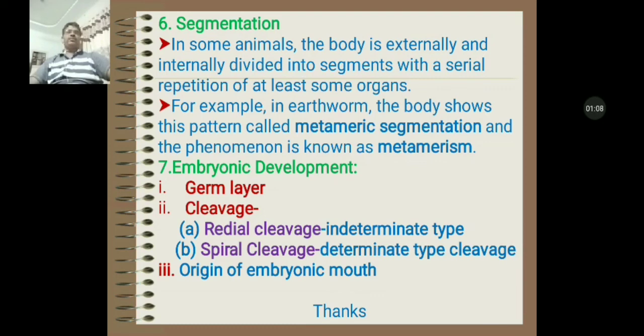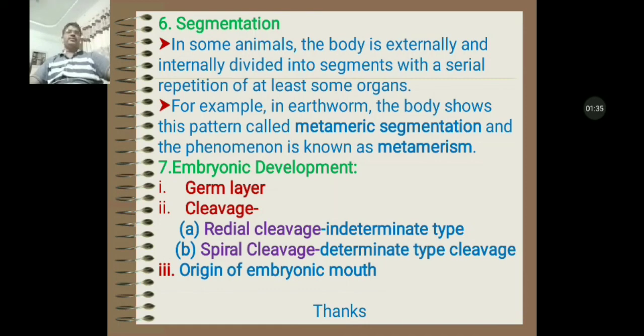On the basis of cleavage, animals can be classified as radial cleavage animals and spiral cleavage animals. Radial cleavage animals show indeterminate type of cleavage. It means the fate of the blastomere is not pre-decided.